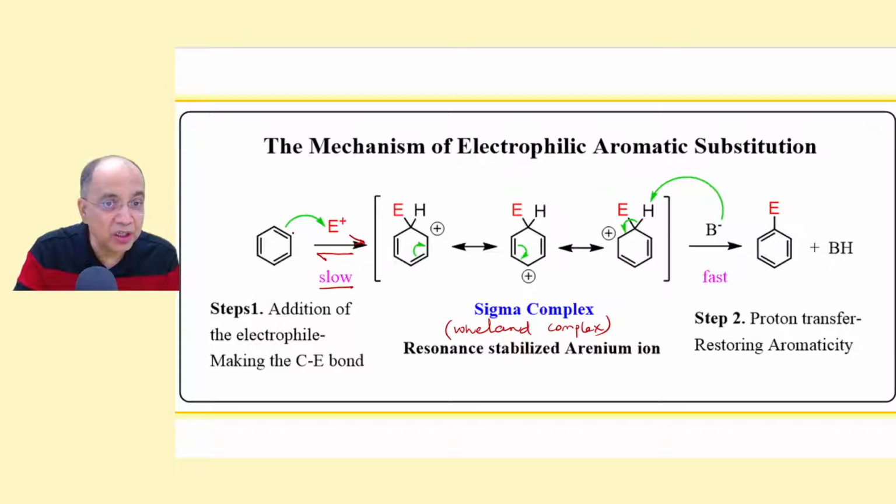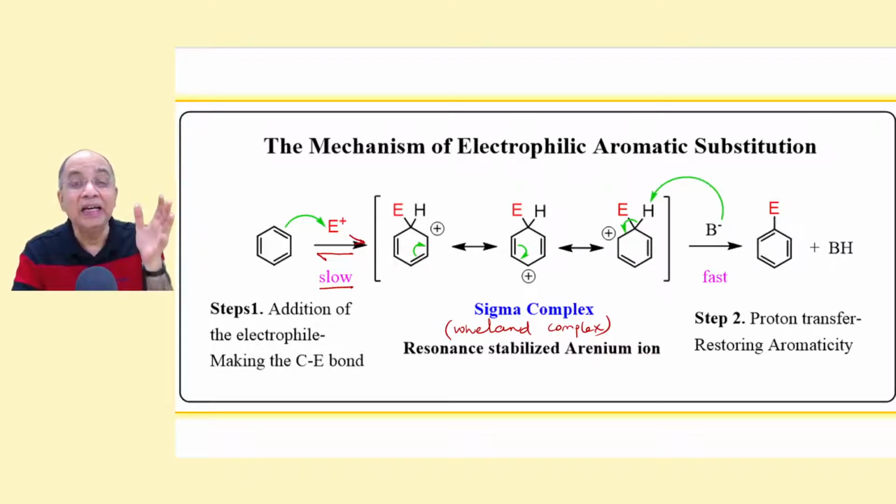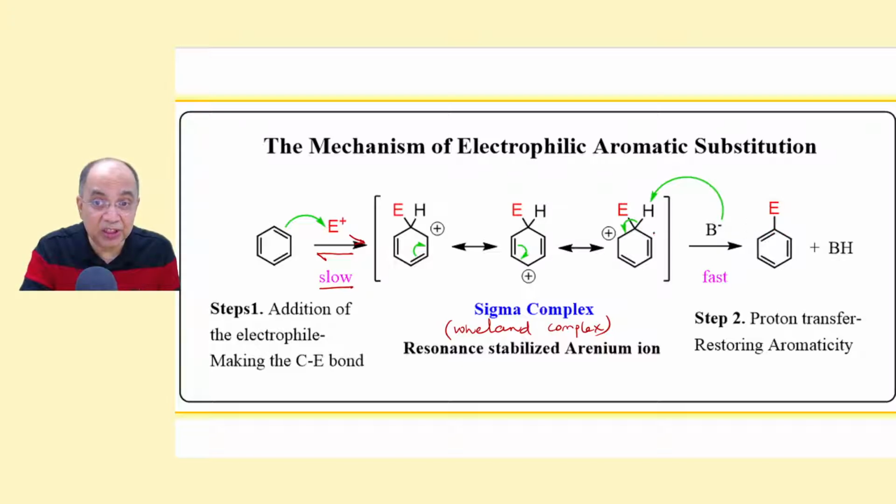If you take ordinary benzene C6H6 and perform a particular electrophilic substitution reaction, and in the next experiment you take deuterated benzene C6D6, with deuterium instead of hydrogen, very interestingly, it was found that C6H6 and C6D6 react with the same rate, because the breaking of the CH bond or CD bond, as the case may be, is happening in a fast step, which does not contribute to the rate law.